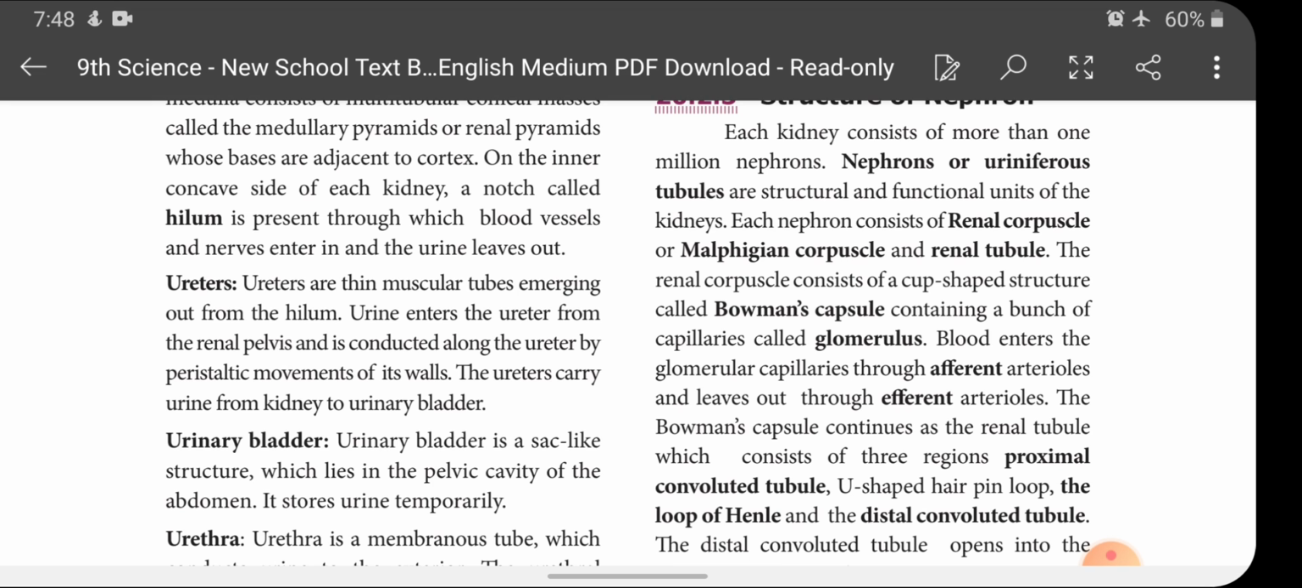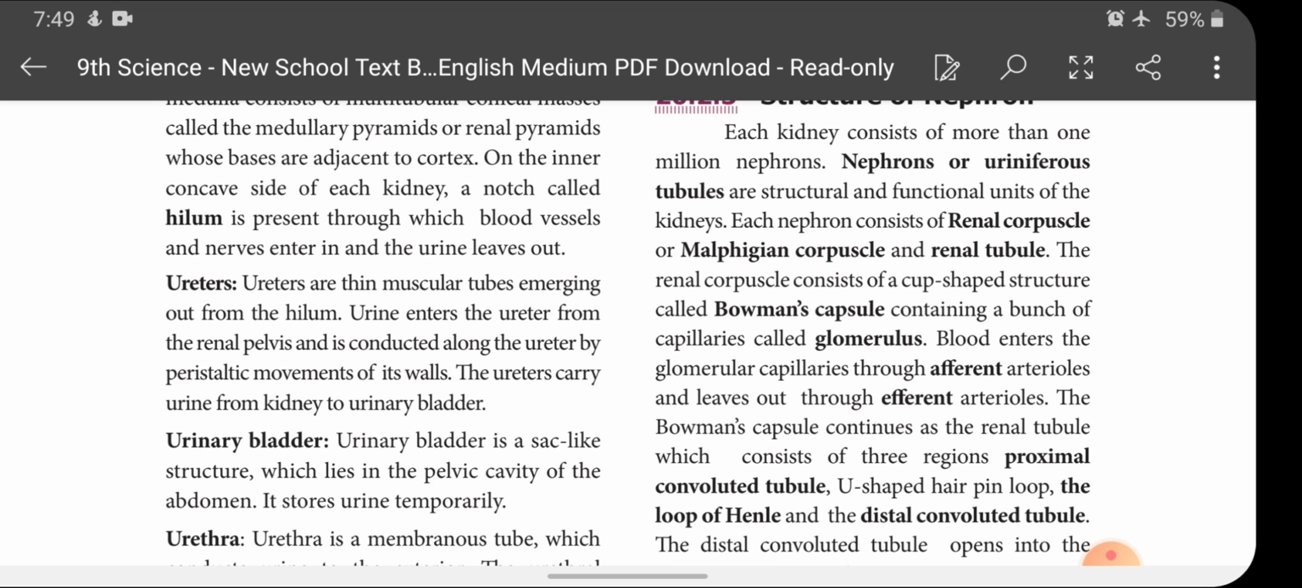Urine enters the ureter from the renal pelvis and is conducted along the ureter by a peristaltic movement of its wall. What is the meaning of peristaltic movement of its wall? See, the ureter is a tube-like structure. This tube-like structure conducts urine from the kidney to the urinary bladder. That you know very well. Meanwhile, how is the urine passed through the urinary tubes or through the ureters? It is nothing but by peristaltic movement.